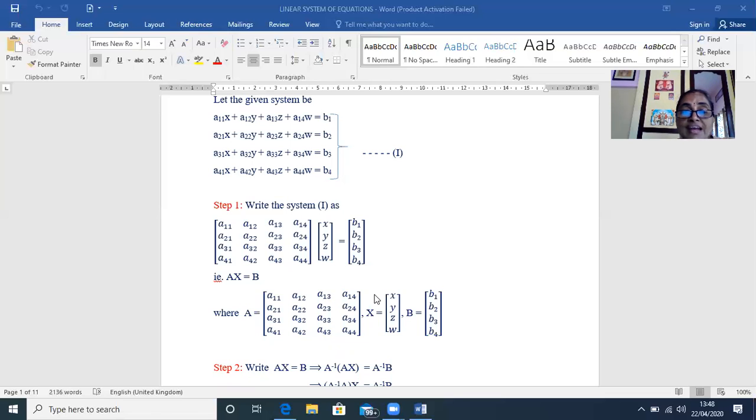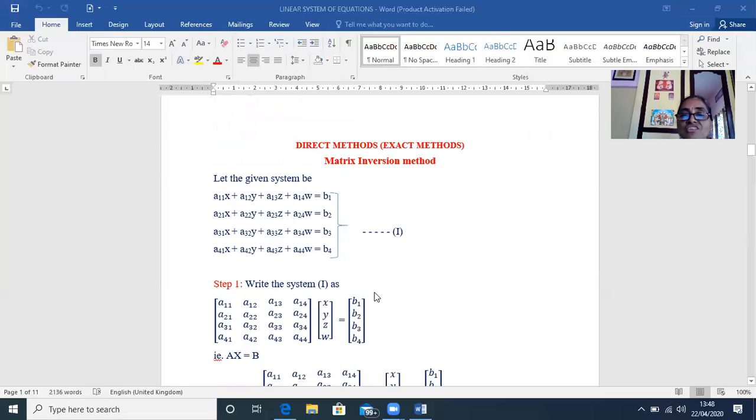Anything can be taken as a final decision with regard to your result, as this outside the matter is very uncertain. Okay. So the matrix inversion method: first of all, you write the given system of equations in the matrix form under step 1.